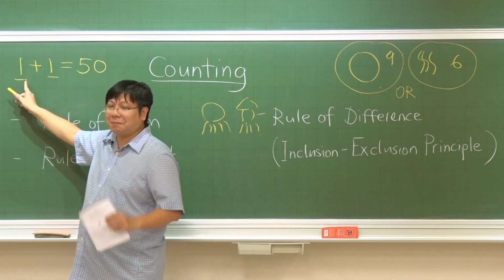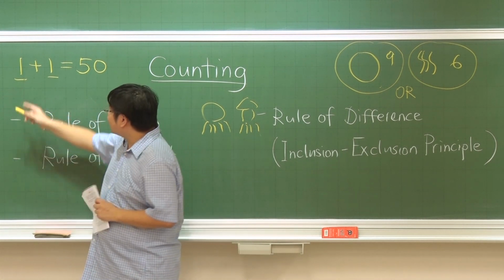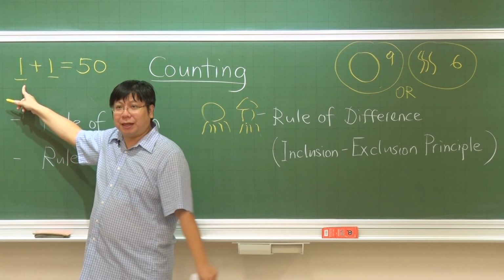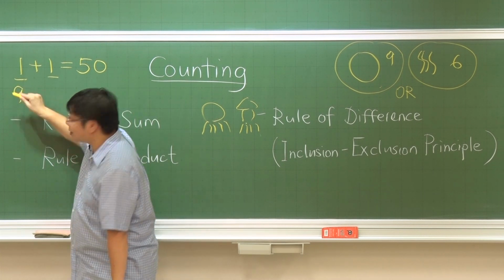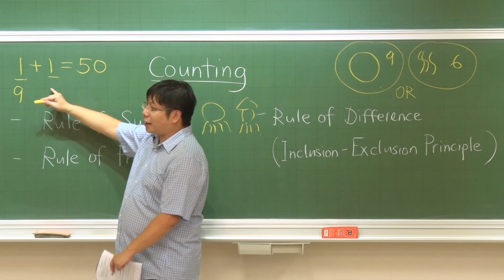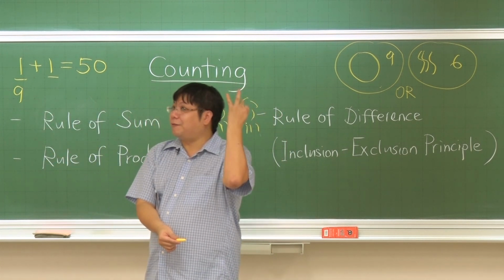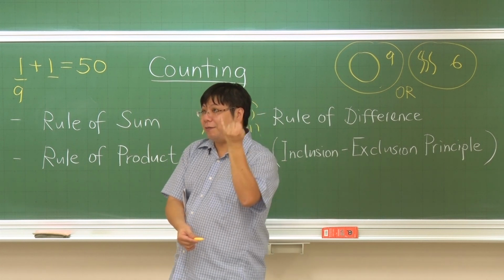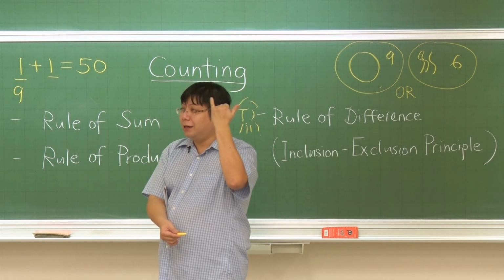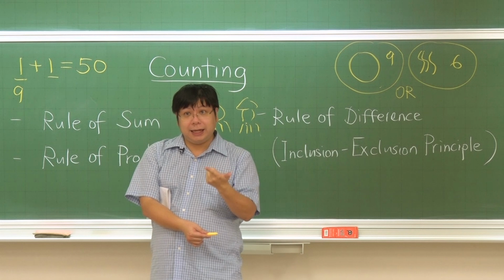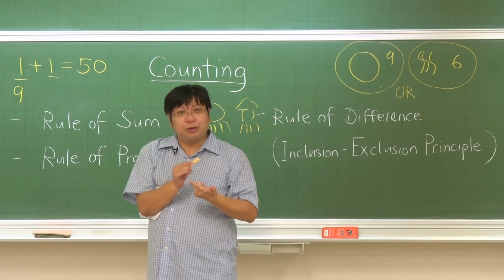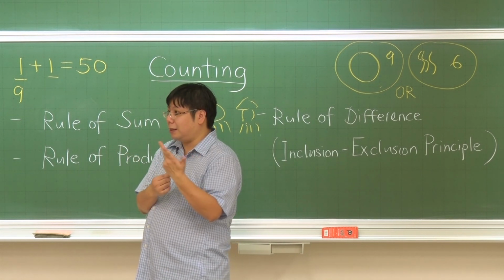But let's say there are different kinds of burgers that we can choose. Let's say there are 9 kinds of burgers. For the drinks, let's say we have Coke, Coke Zero, Sprite, Fanta, orange juice, coffee, tea, lemon tea, and then let's say we have salad.